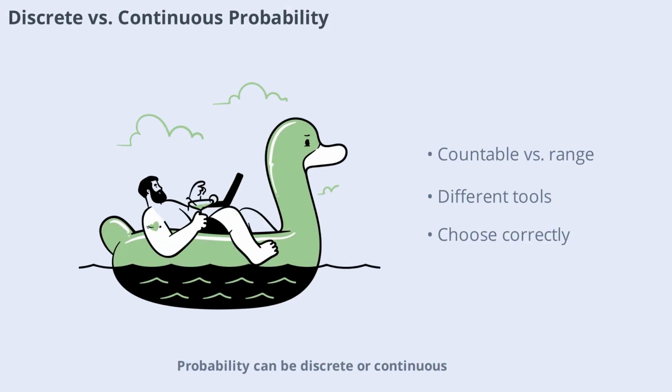Probability can be discrete or continuous. Discrete probability deals with countable outcomes like rolling dice. Continuous probability deals with ranges of values like measuring the time it takes for an event to happen. Knowing the difference helps you choose the right tools for each problem.